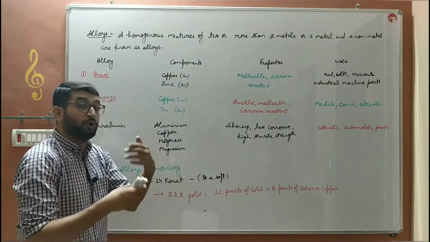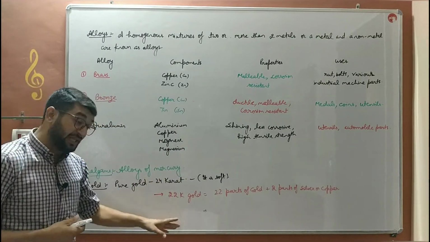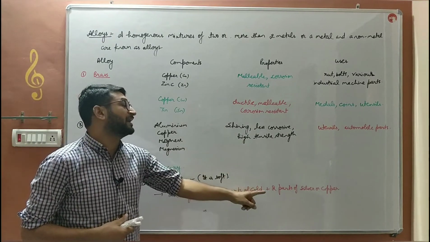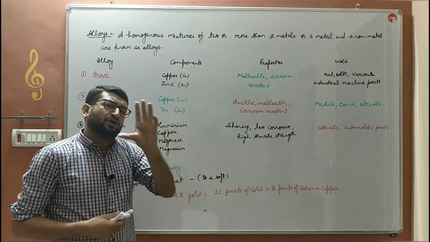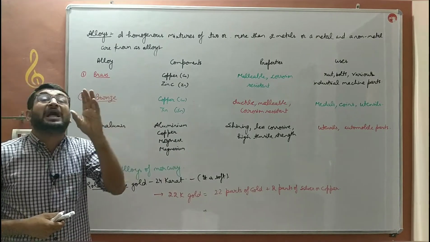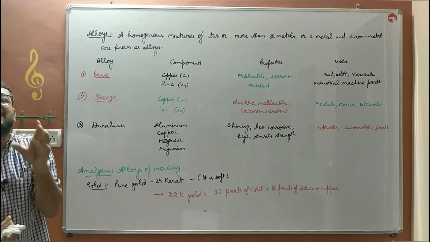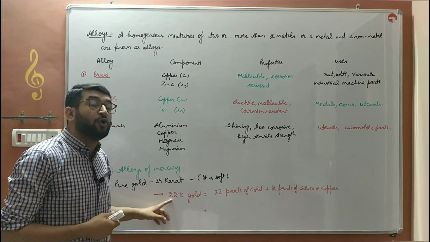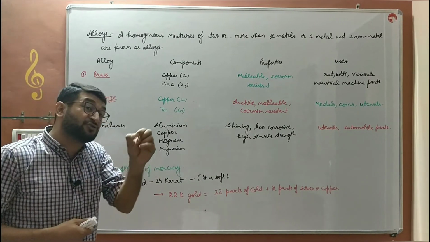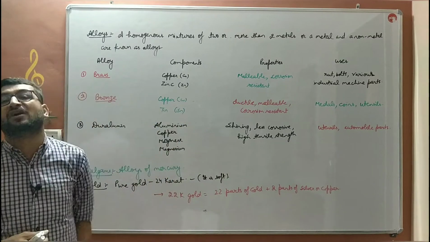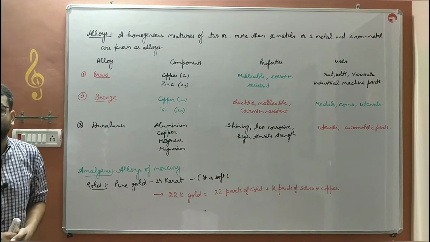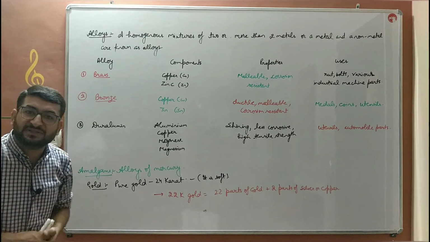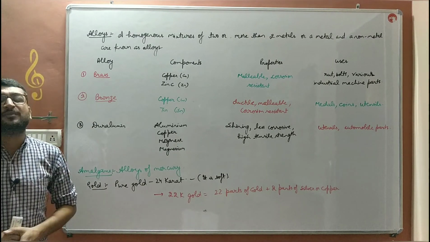If you want to create a lower quality gold, that is 20 karat, then you use 20 parts of gold and 4 parts of silver or copper. On the parts basis, you have to complete the 24 parts. So if you want to create 19 karat gold, that means 19 parts of gold and 5 parts of copper or silver are to be added. So that is alloys, their examples along with their uses and properties.